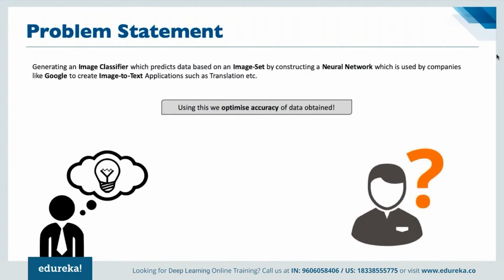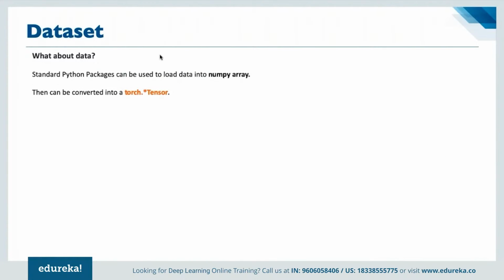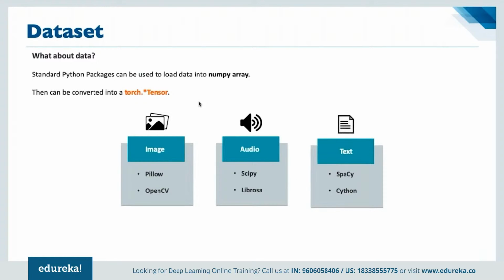If we are looking for data sets here, then standard Python packages can be used to load data into a NumPy array, and then it can be converted into a Torch tensor, which we have seen already. For images, we have Pillow and OpenCV. For audio, we have SciPy and Librosa.